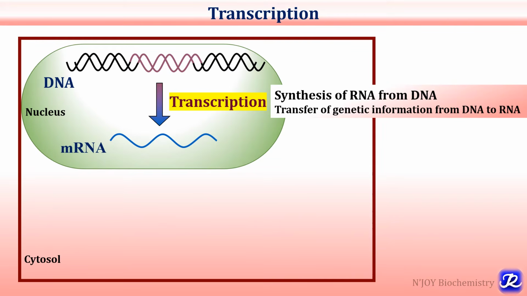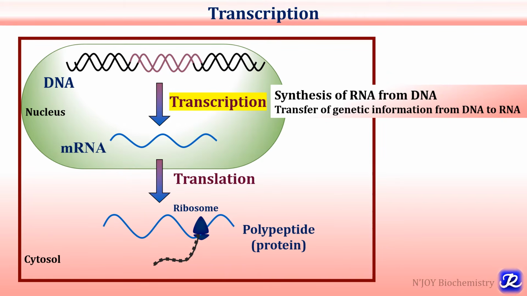So the genetic information of DNA is transcribed or copied to the messenger RNA. And during this transcription, the message from DNA is copied in the language of nucleotide, that is 4-letter language. Later this mRNA reaches cytoplasm where it is translated into functional proteins, and during translation the nucleotide sequence is translated to the language of amino acid sequence, that is 20-letter language. So what is transcription? Transcription is the synthesis of RNA from DNA and it is important for transfer of genetic information from DNA to messenger RNA.